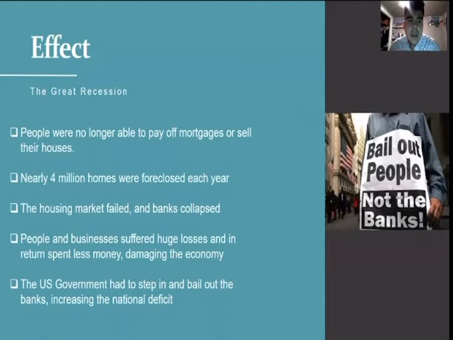In the Great Recession, people were no longer able to pay off mortgages or sell their houses. Nearly 4 million homes were foreclosed each year. The housing market failed and banks totally collapsed. People and businesses suffered huge losses and spent less money, really hurting the economy.